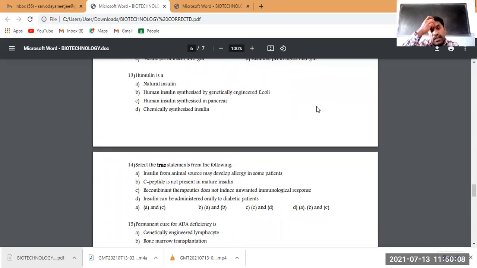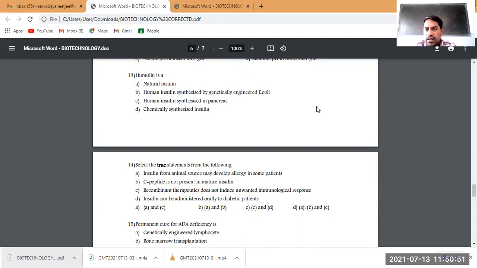Humulin is a new application in the field of medicine. Up to this we thought about applications in the field of agriculture, by taking Bt cotton, then pest resistant plants, then golden rice, and even tobacco infestation, which are the main topics of discussion in the syllabus. Now next, in the field of medicine, humulin is from that topic. Is humulin a natural insulin? No, natural insulin is simply called insulin. It's not humulin. Human insulin synthesized by genetically engineered E. coli, so this is the answer.